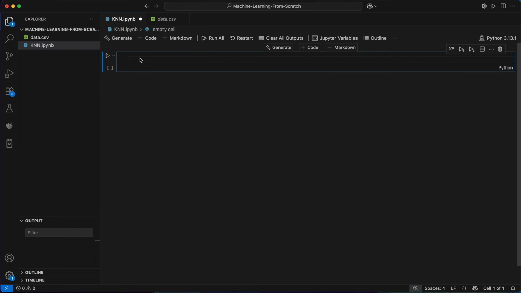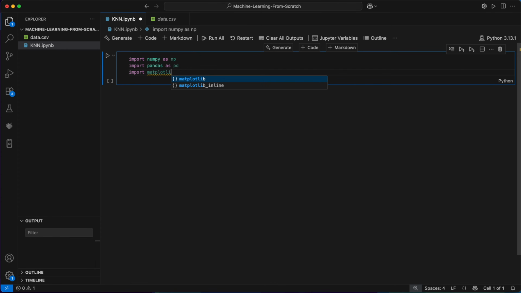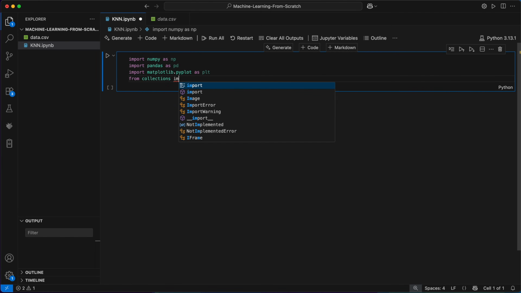Alright, now let's get to coding it up. So the first thing that I'm going to do is import the libraries we'll need. NumPy for any numerical calculations we might use, pandas just to load the dataset, and then matplotlib to plot the data and visualize our predictions. We're also going to need Python's built-in Counter class from the collections module, which will later help us determine the most common class label among our k-nearest neighbors.